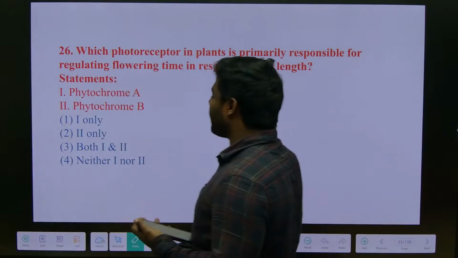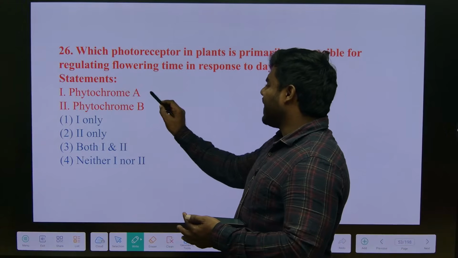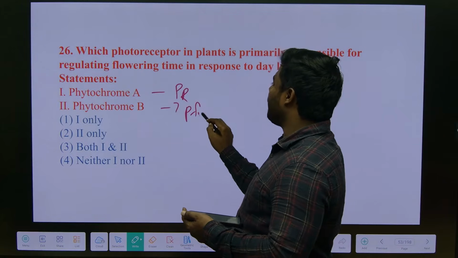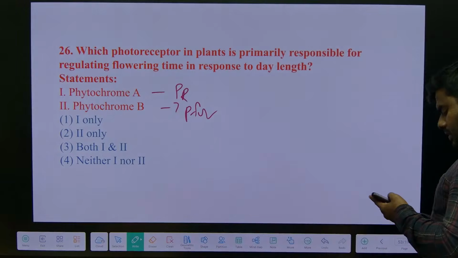Which is red light, which is far red light? Phytochrome is PR, is it? This is PFR. So, a simple question.